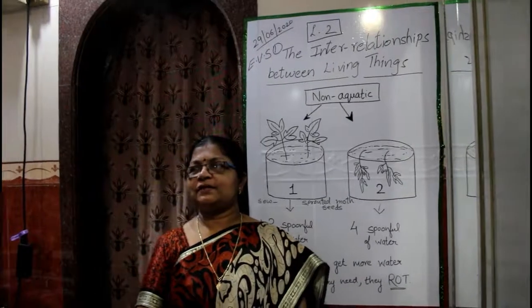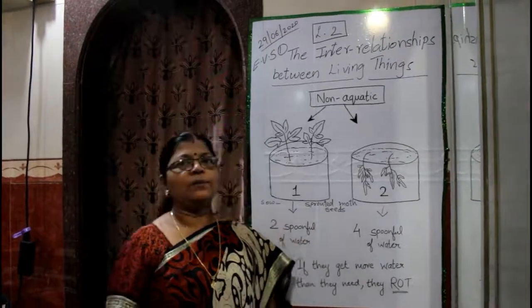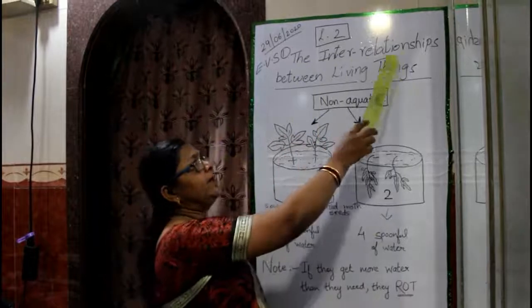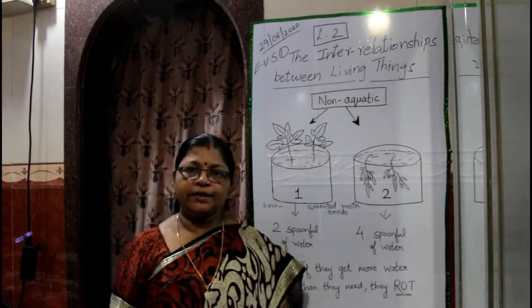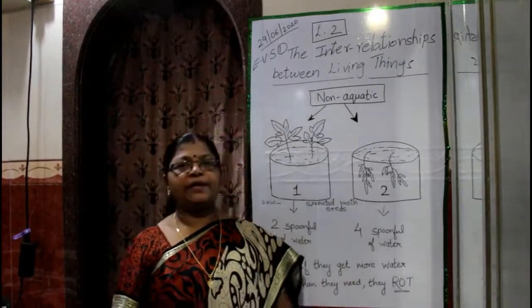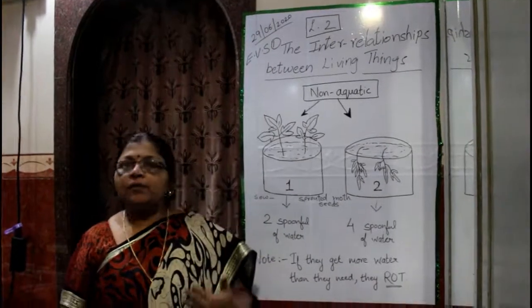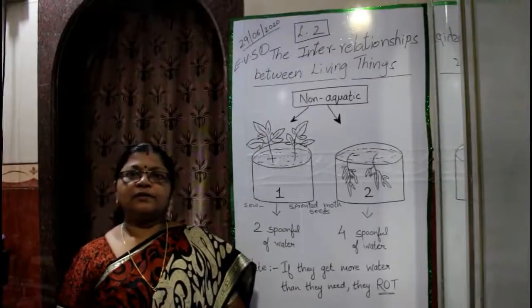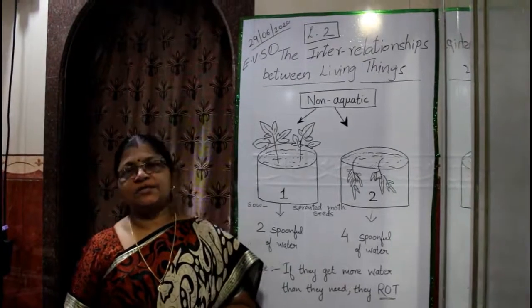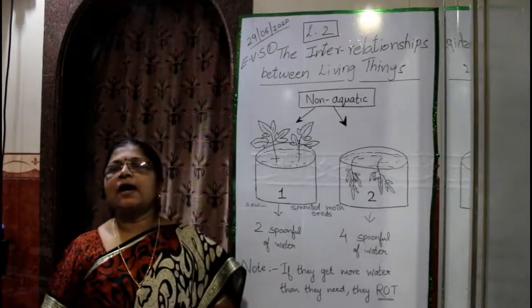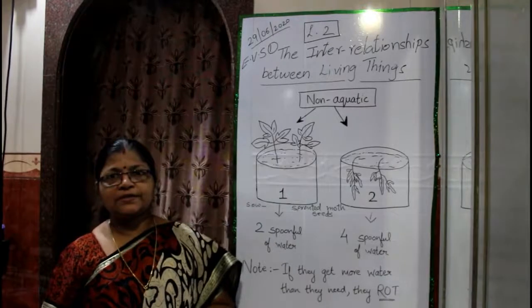Hello students, today we are going to learn about the interrelationships between living things. We have many needs such as food, clothes, shelter, air, water, etc. All these needs are met in our surroundings.